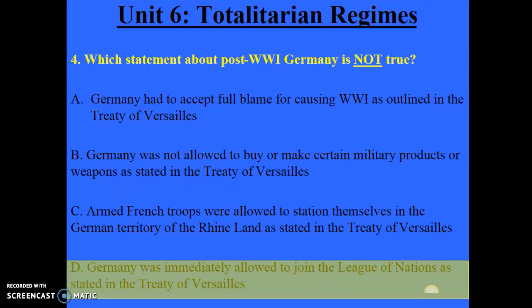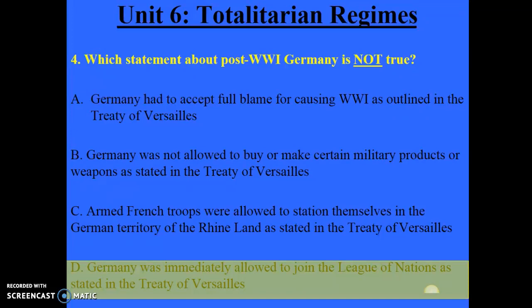The League of Nations was kind of seen as a lucrative club or organization that the winning countries would get to join. Remember, the League of Nations is this peacekeeping referee organization. And as a referee, the League of Nations would kind of be like Big Brother watching over all the other countries in the world.